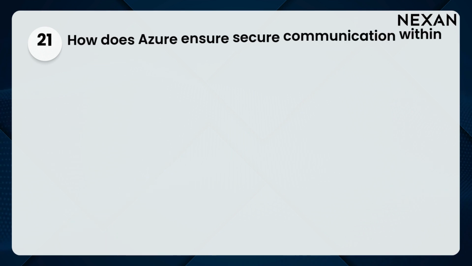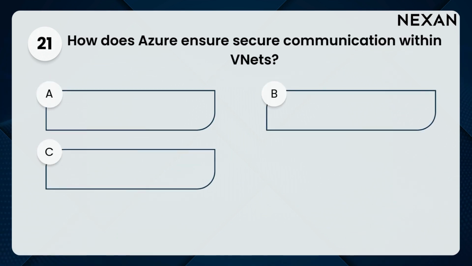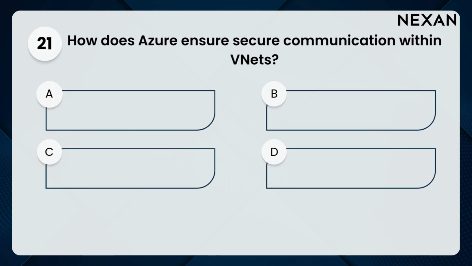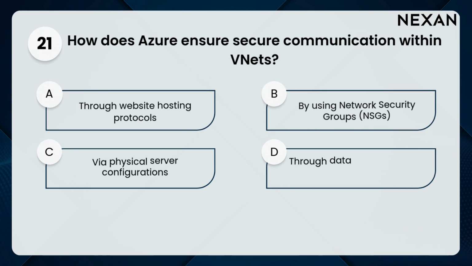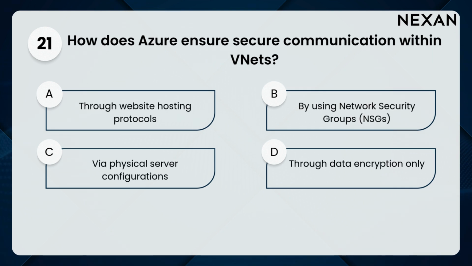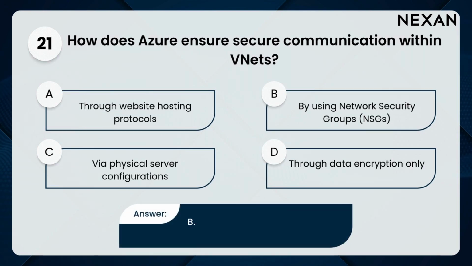21. How does Azure ensure secure communication within VNets? A. Through website hosting protocols, B. By using network security groups, NSGs, C. Via physical server configurations, D. Through data encryption only. Answer: B. By using network security groups, NSGs.